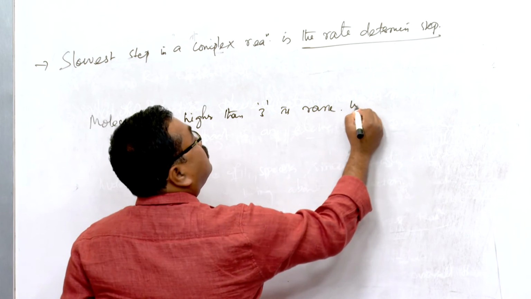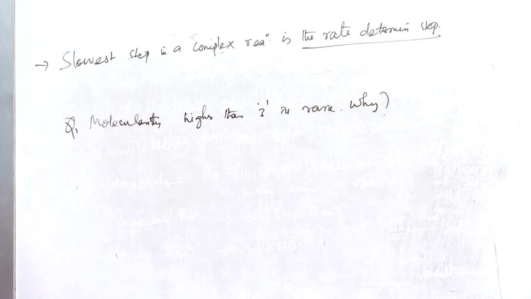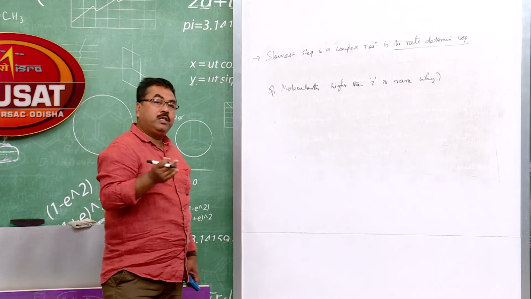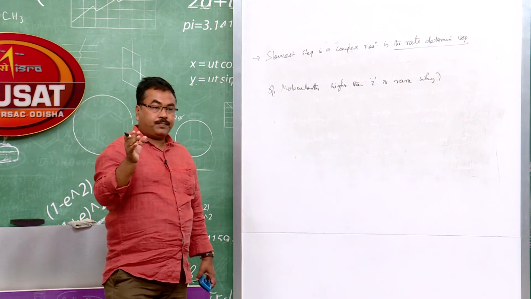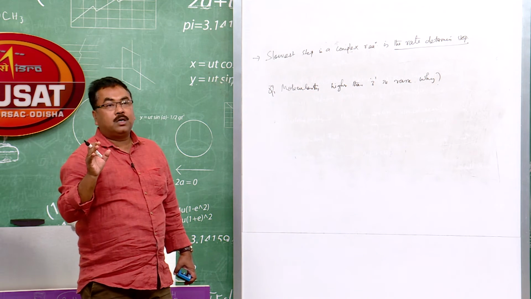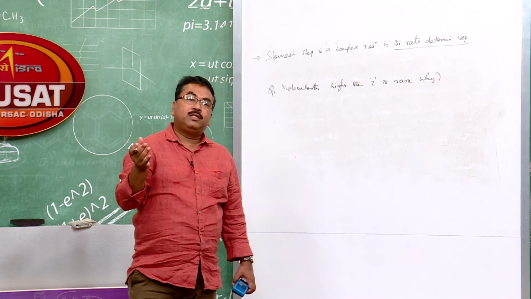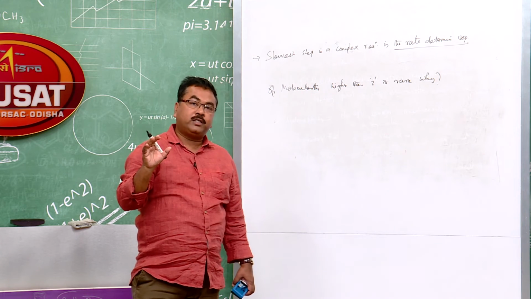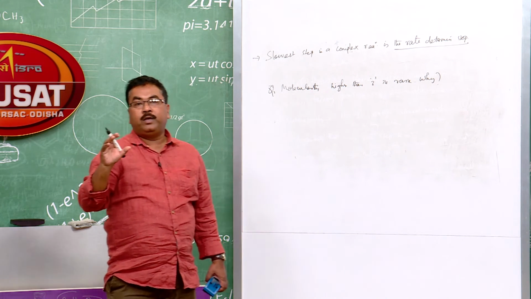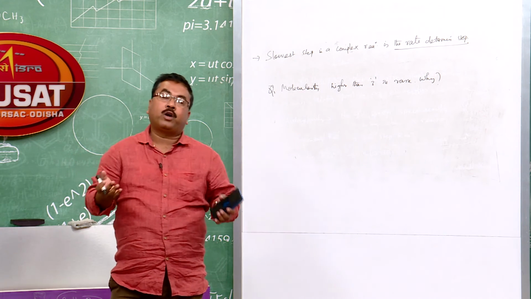Why? It may be a question. Molecularity more than 3 is rare. We can answer it this way: a 3-body collision is rare. I will come to this at a later stage of this chapter, called the collision theory of reaction rates. According to that theory, the reacting molecules must collide among themselves to transform into products.